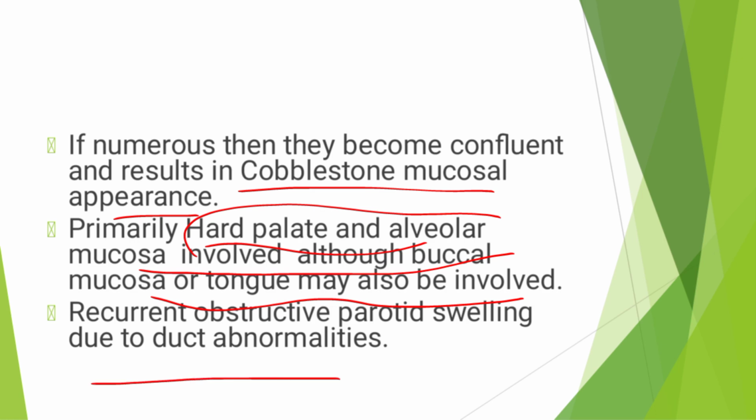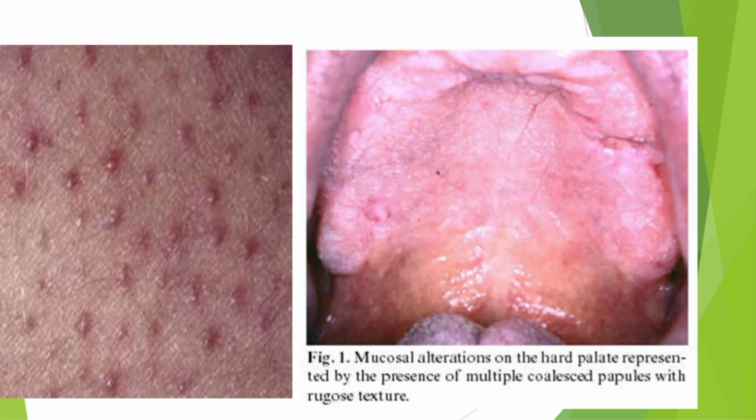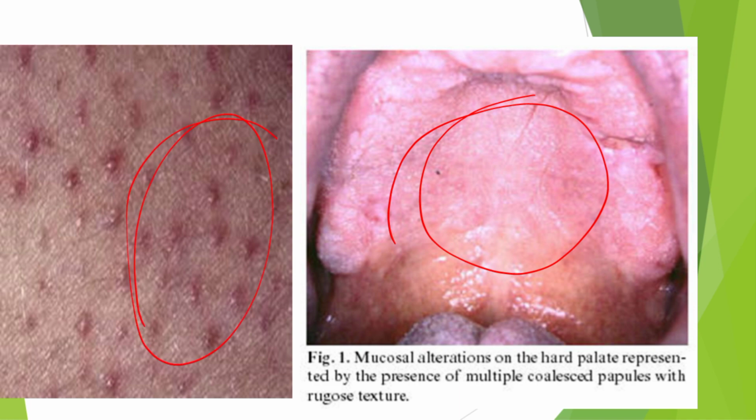Another important point is that there is recurrent swelling of the parotid gland, a very important point again. So you can see the papules are erythematous. Mucosal alteration on the hard palate is represented by the presence of multiple coalescing papules with a rough texture. And these are on the skin.